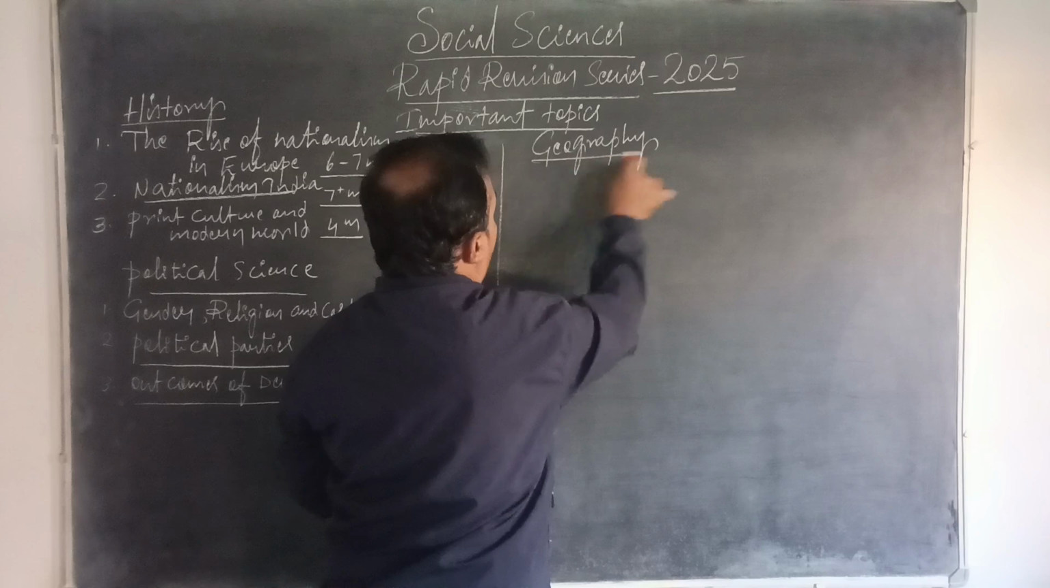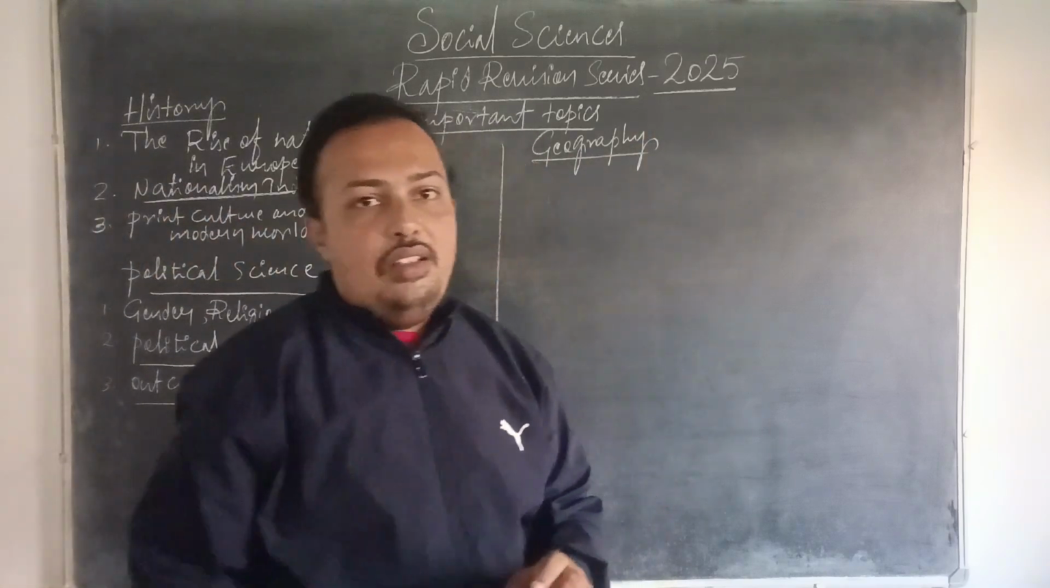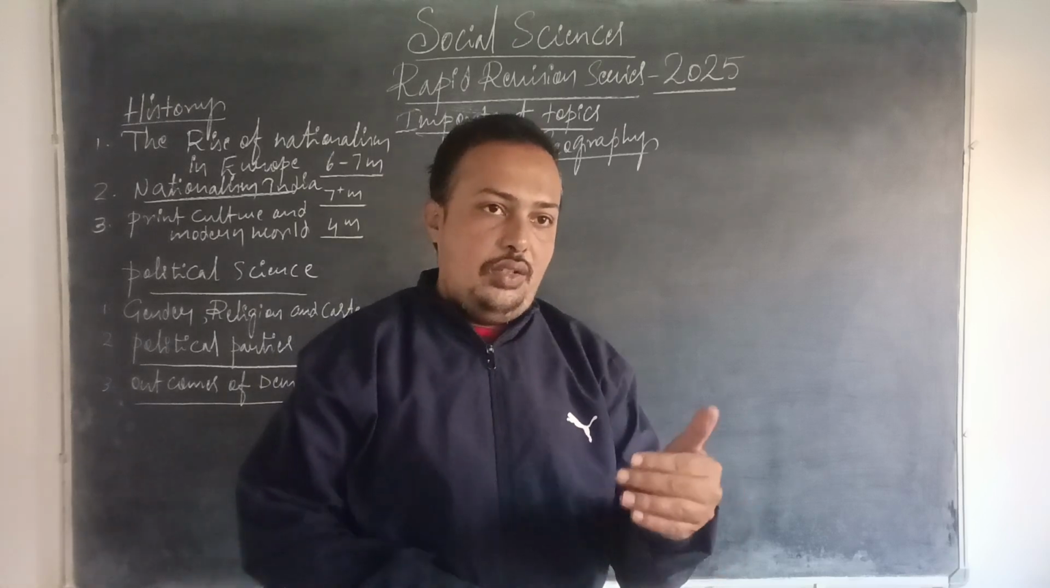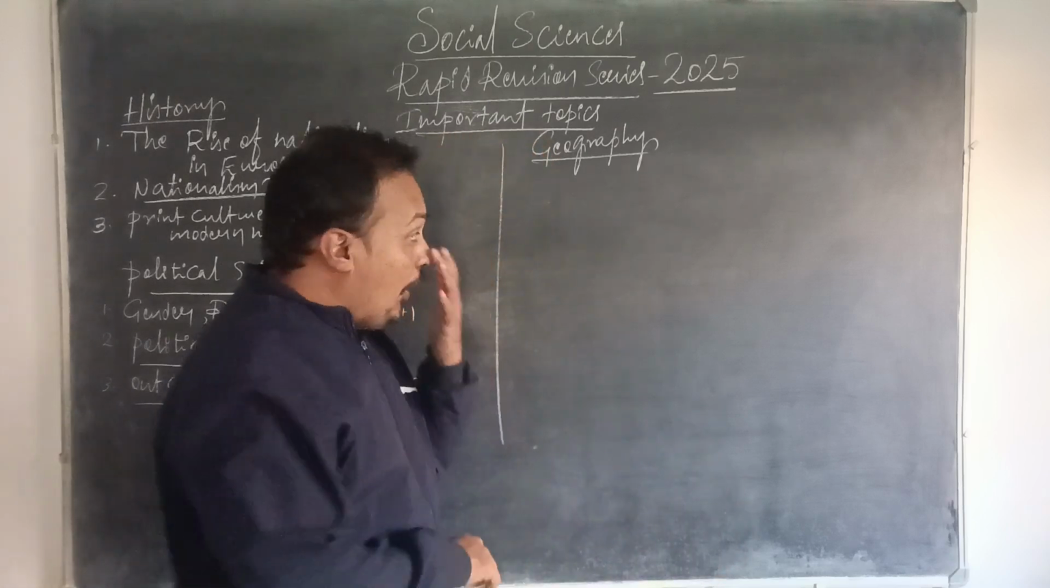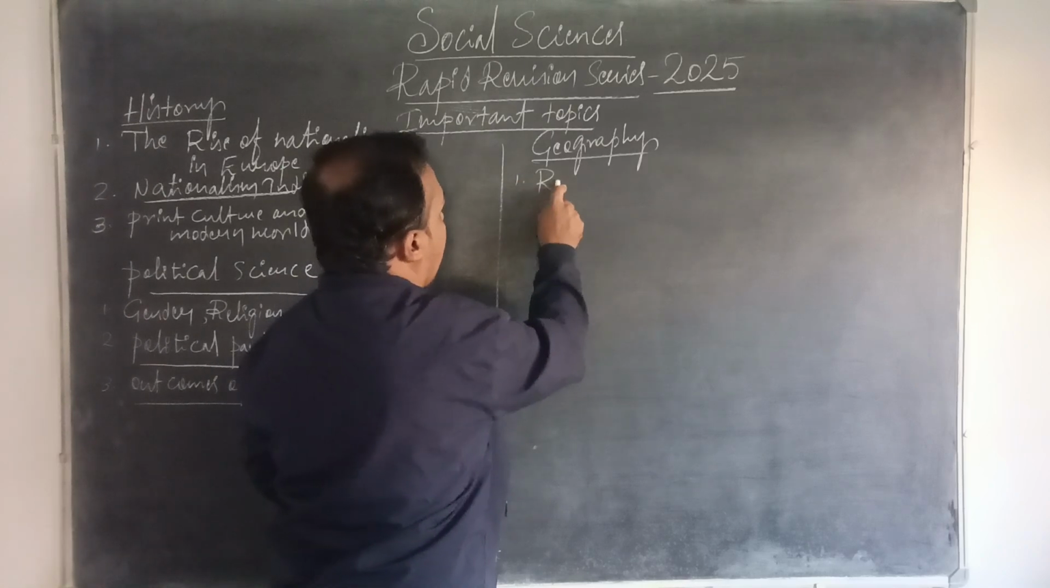Geography also carries 20 marks, you all know. In that, 3 marks is for the map and the remaining 17 marks is for writing. That is, it may come in question and answer form. It will come, sorry. Here in geography, the very basic chapter is resources and development.